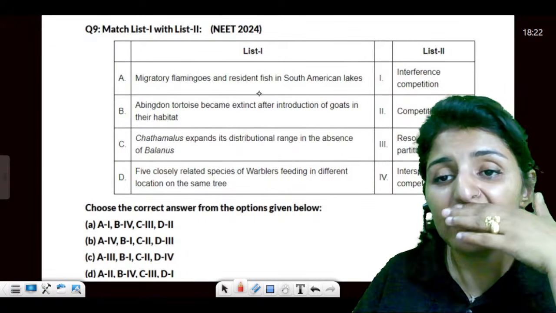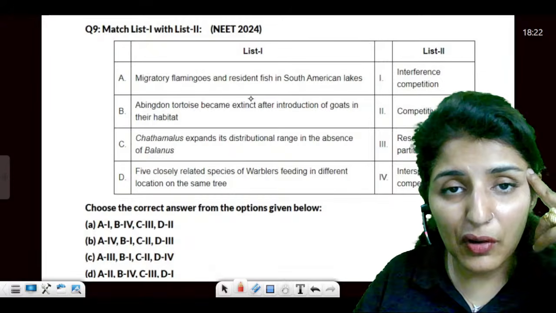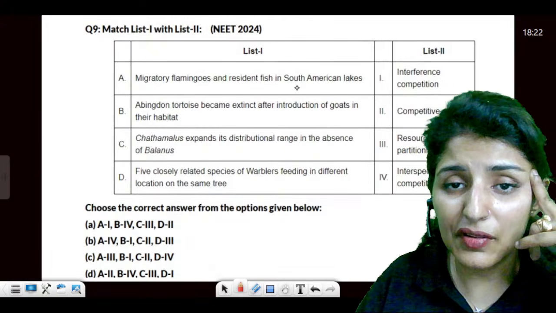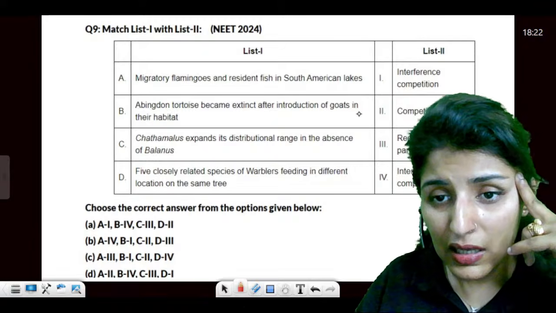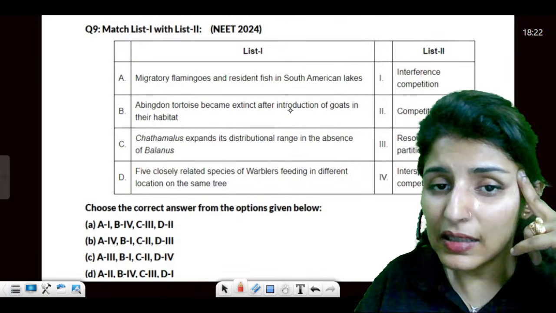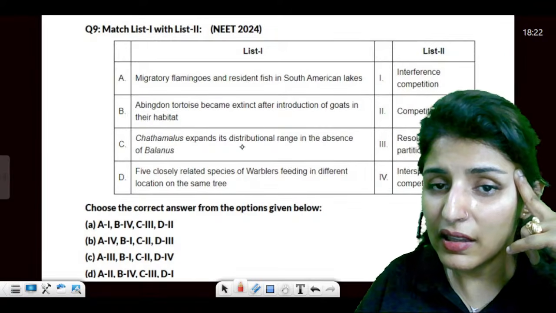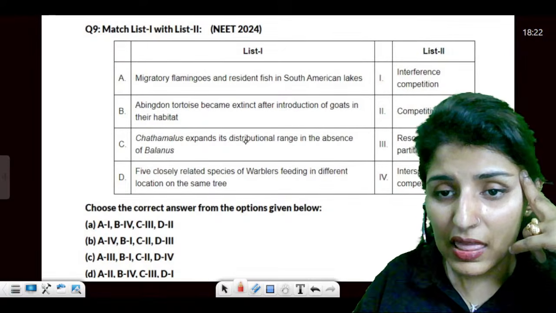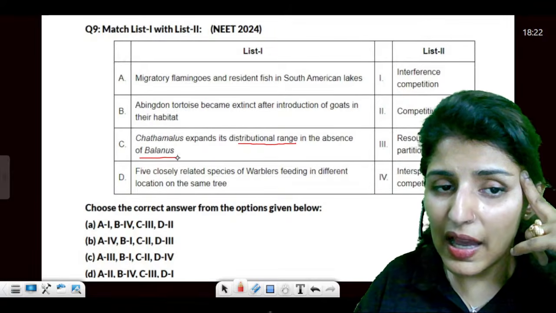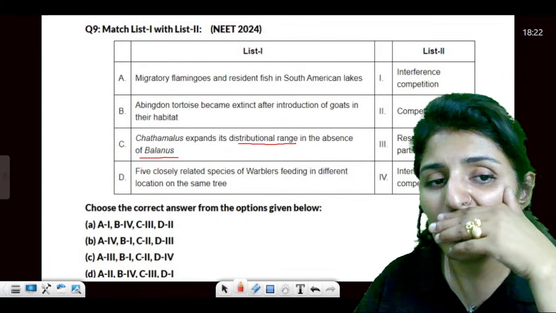Then guys, we have these different phenomena occurring in nature. Migratory flamingos and resident fishes in South American lakes, what are they doing here? Then abundant tortoise became extinct after introduction of goats in their habitat. What is this? Then Chthamalus expands its distribution range in the absence of Balanus.